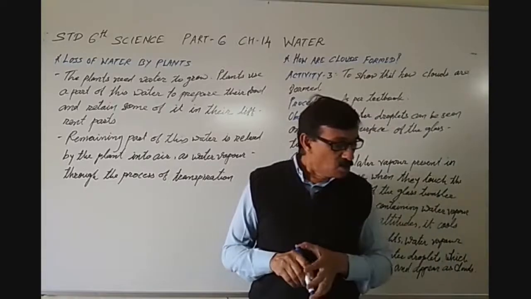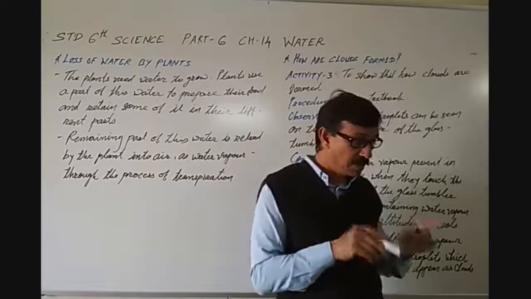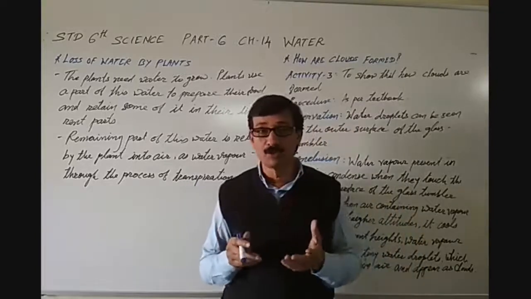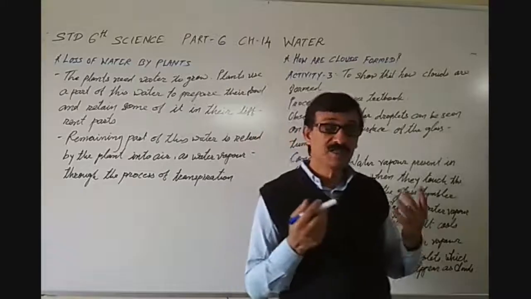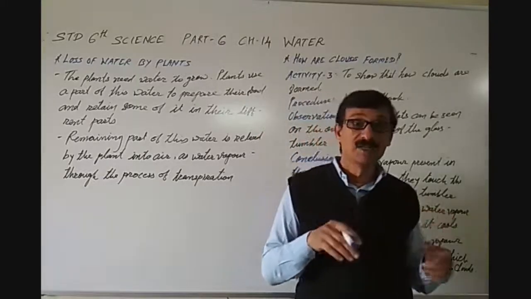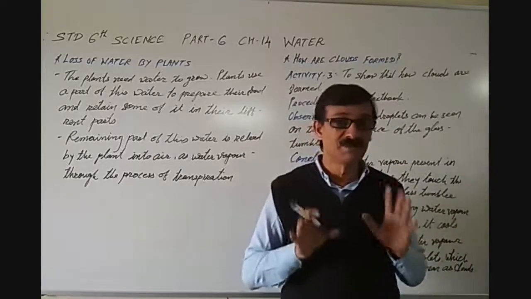Do you remember observing transpiration of water by plants in activity 4 in chapter 7? We discussed that activity, through which we could understand that plants release water as water vapor through the process of transpiration.